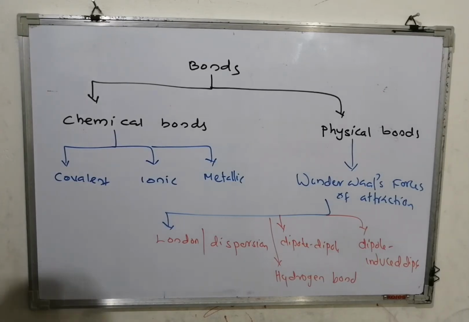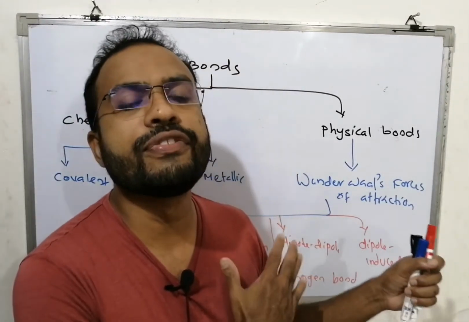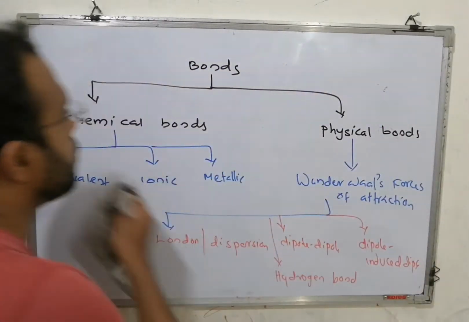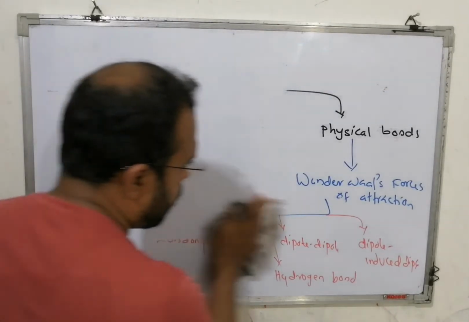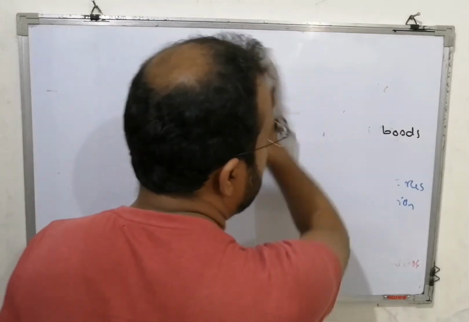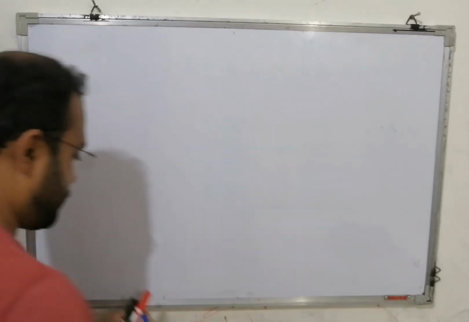Physical bonds and chemical bonds have very clear differences. What are their differences? We learned this in our lower classes, higher secondary classes.